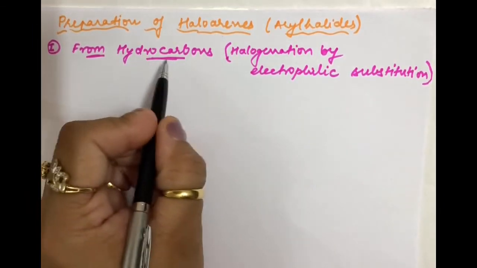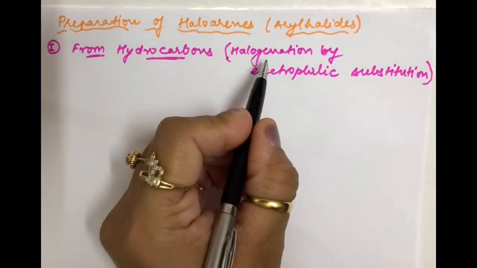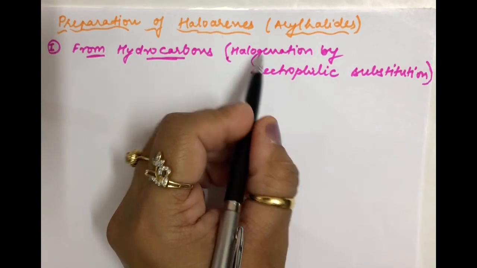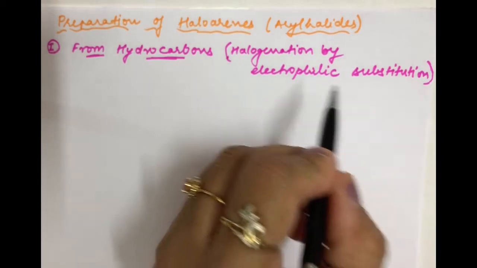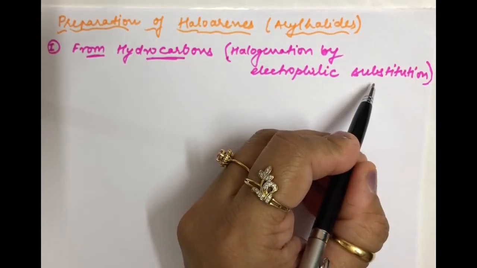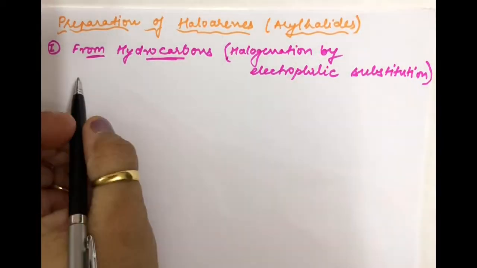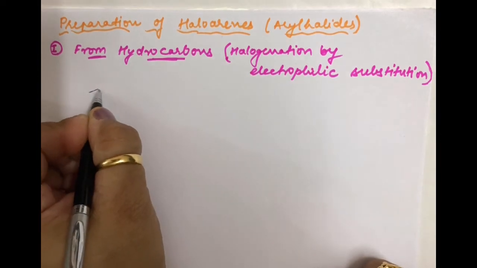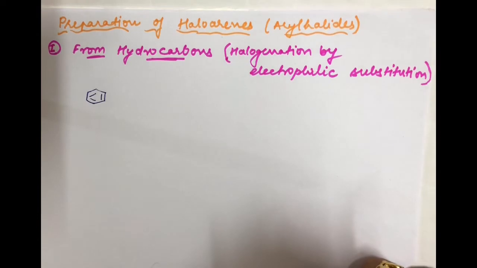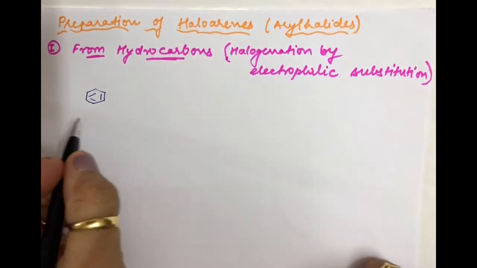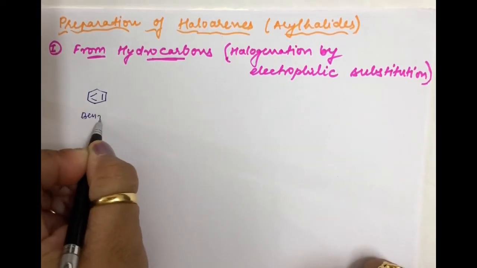Hydrocarbons, again you are aware, are compounds containing carbon and hydrogen, and here we will see that we are preparing haloarenes by halogenation, and that too by an electrophilic substitution reaction. So let us have a look at the reaction. Suppose you are taking an aromatic hydrocarbon. You are very well aware of this, that is your benzene.